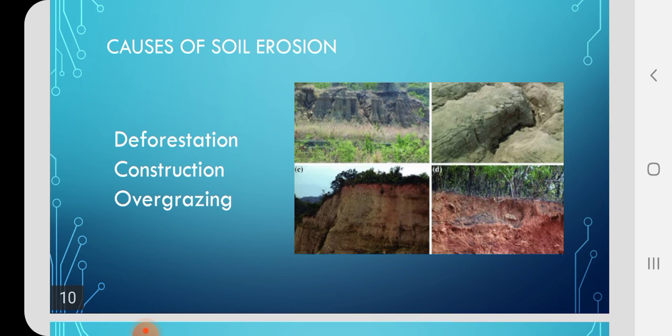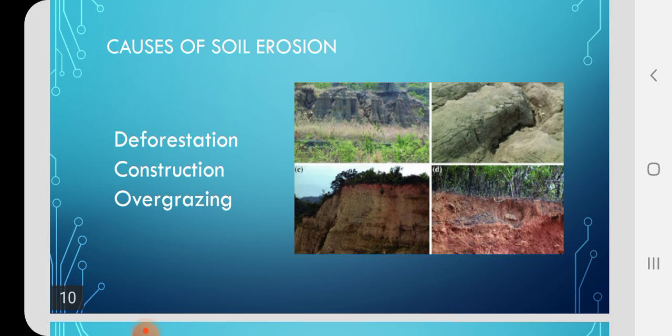What is the reason for overgrazing? Yes, the reason for overgrazing is less grazing area for cattle and more cattle in that area. Because more cattle are being reared, even the growing grass is eaten by the cattle and the land becomes open land, and this is the reason for water flow and wind blow to cause soil erosion.